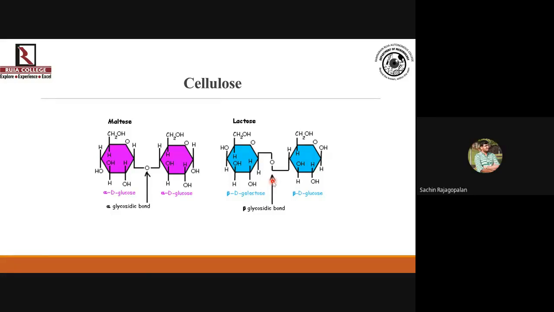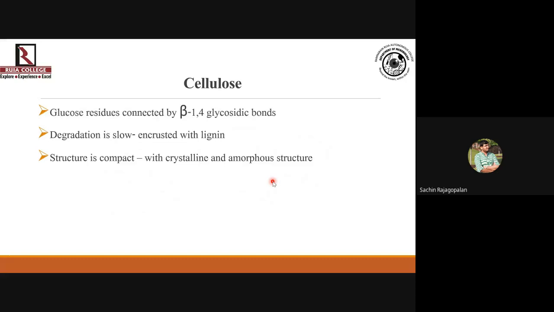Okay. So let's go back to where we were. Now, the problem with cellulose breakdown is that the breakdown process is extremely slow, for a basic reason that cellulose in nature is never just cellulose. It's always surrounded by another very stringent polysaccharide, which is very difficult to break, which is lignin.